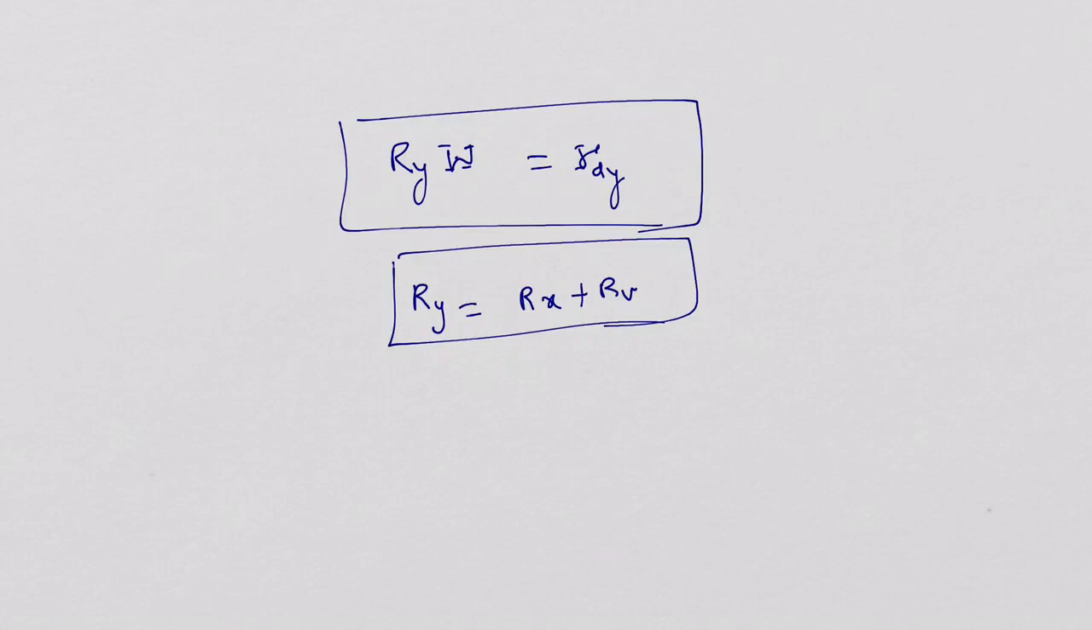So ryw is equal to rdy, and since both x and v are uncorrelated, ry is equal to rx plus rv. So this can finally be written as the Wiener-Hopf equations to be used for the Wiener filter applied as a linear predictor.